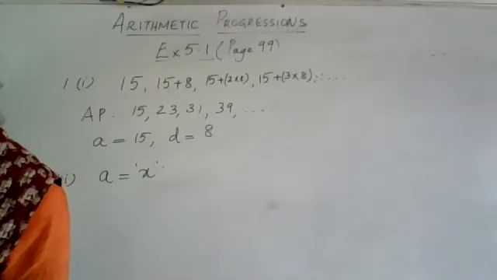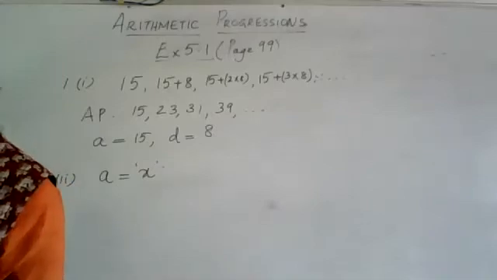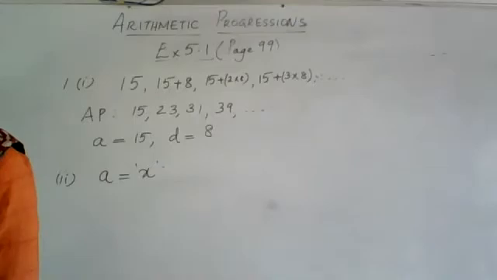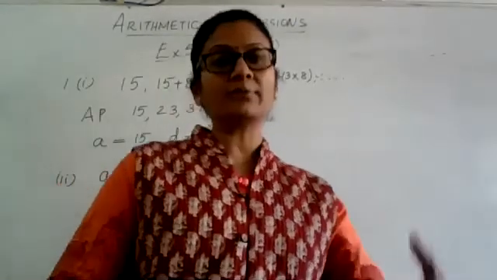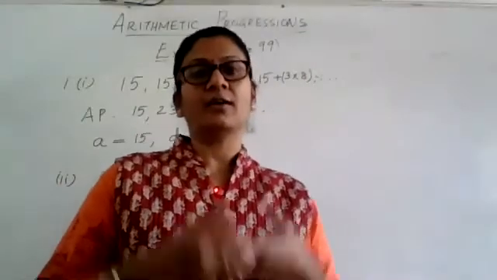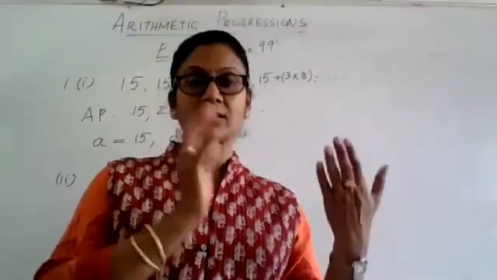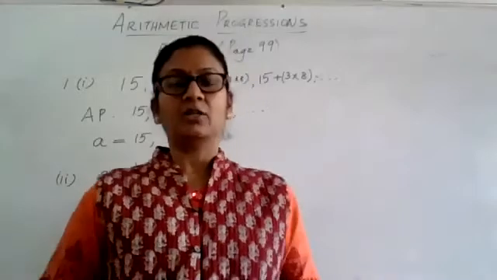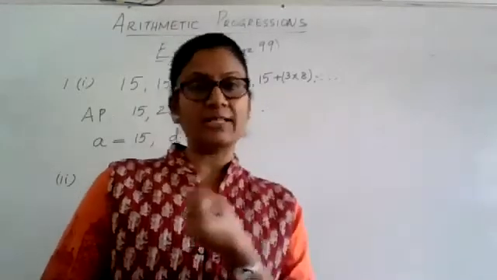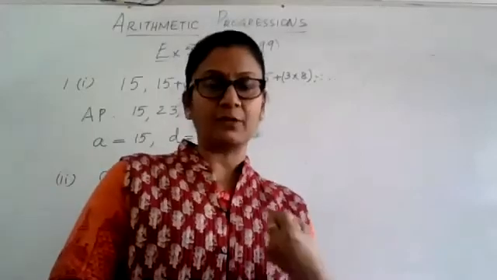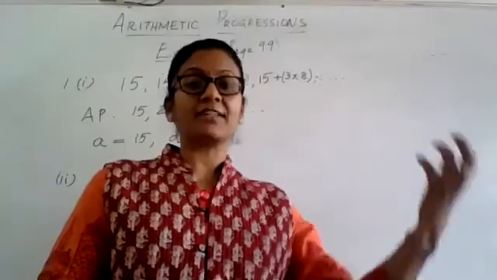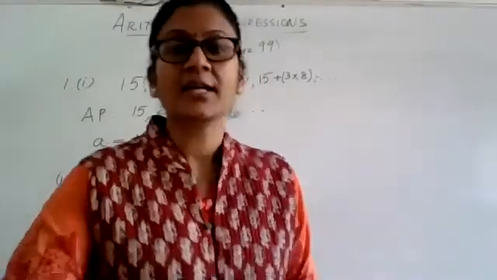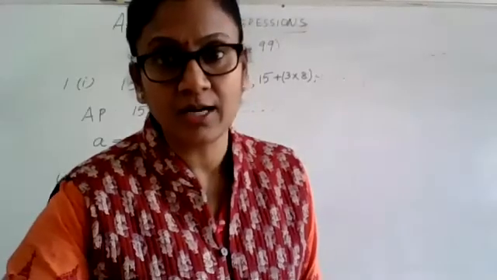The amount of air present in a cylinder when a vacuum pump removes 1/4 of the air remaining in the cylinder at a time. So we have to form the list or the series of air left in the cylinder after each removal. Every time the pump removes some air, what is left is what we take, because we are seeing whether the left out air in the cylinder is forming an AP or not. That's exactly what we are trying to understand.